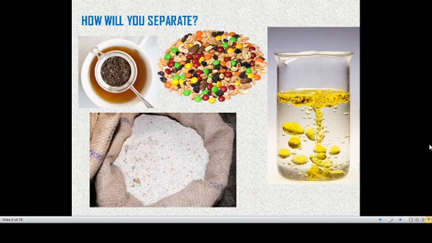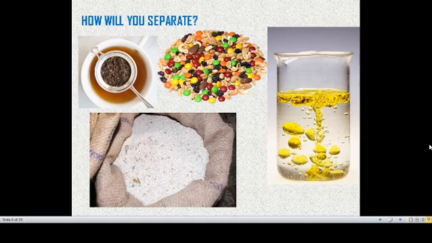So how will you separate? I am preparing a tea, and if I give it as it is, you cannot drink it up. No, we have to filter the tea leaves. After preparing a tea, we have to filter it. Now I am giving a gems and nuts mixture. If I tell you to pick the green color gems, you can easily pick them, because they are easily identifiable. We can classify them according to their color and shapes. So it is a physical property.